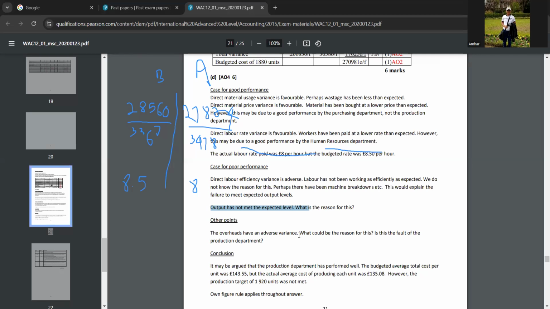Did you understand? That's why the expected output level has not been met. Did you understand that, Tonu? Yeah, understood that. Okay, if you want, you can write it in your writing book, okay?